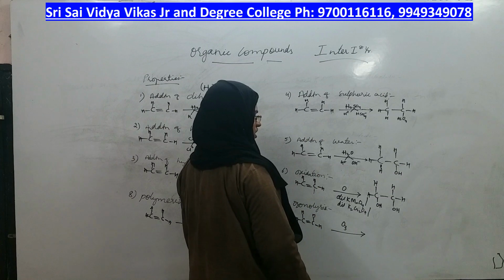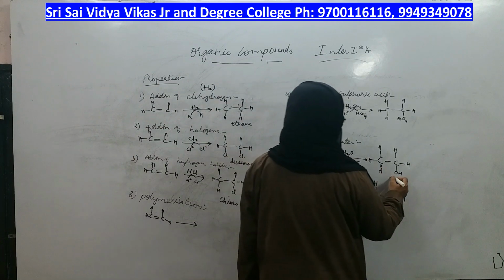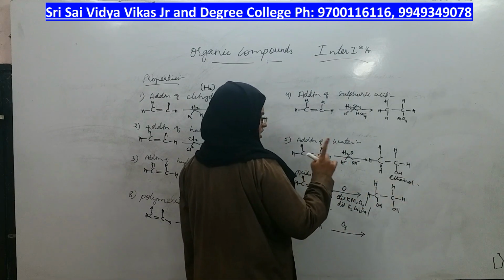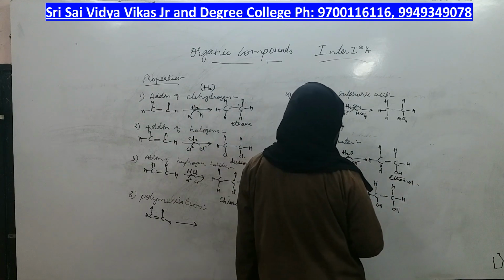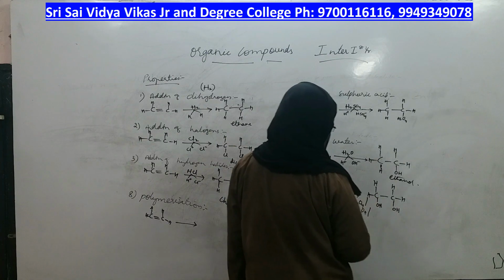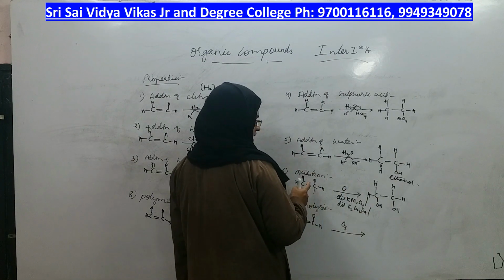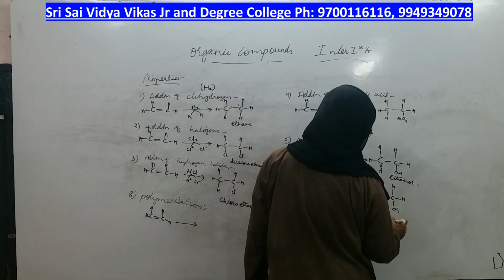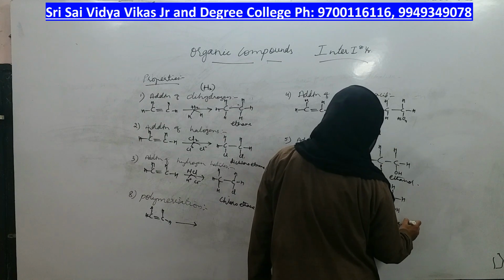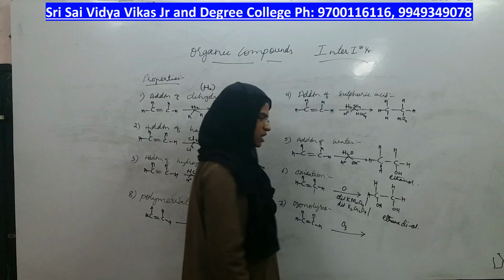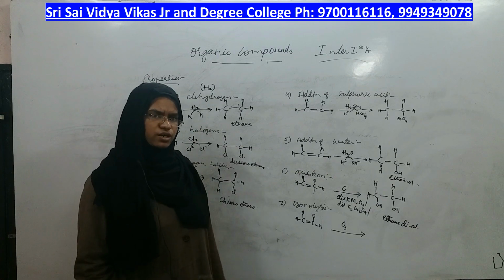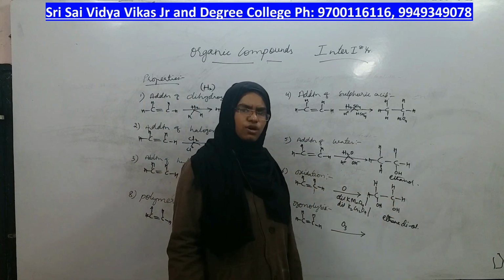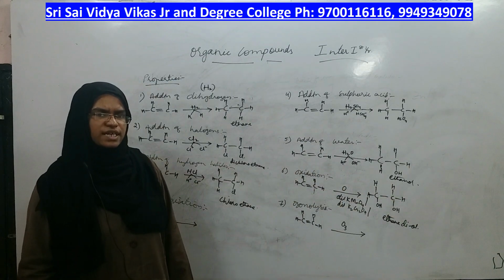What is the name of this product here? Ethanol. If you add one more water molecule, you will get alcohol. If you do oxidation of alkene by using potassium permanganate and potassium dichromate, you will get ethane diol, because there are two OH groups, so you should use the word diol, right? If there is only one alcohol, you should write it as ol. If there are two alcohols, you should write it as diol, right?